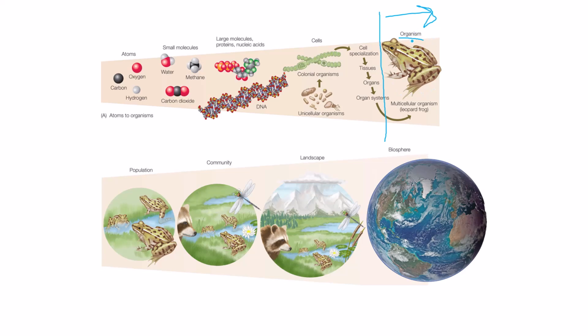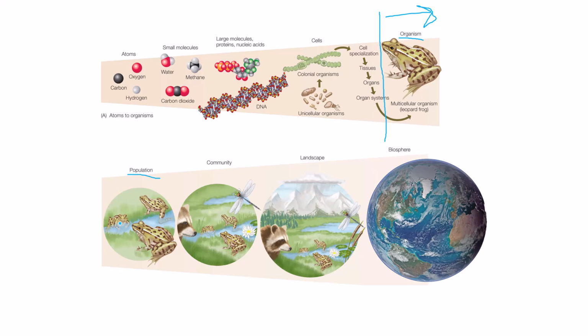Organisms, when we put them together with other organisms of the same species, make a population of that organism. Notice we have a single leopard frog. When we put it together with other leopard frogs, it becomes a population of those leopard frogs. We are not talking about the interaction of those frogs with the water. We're not talking about the interaction with their prey items or with their predators or the grass or the ability to maintain camouflaged conditions within their habitat.